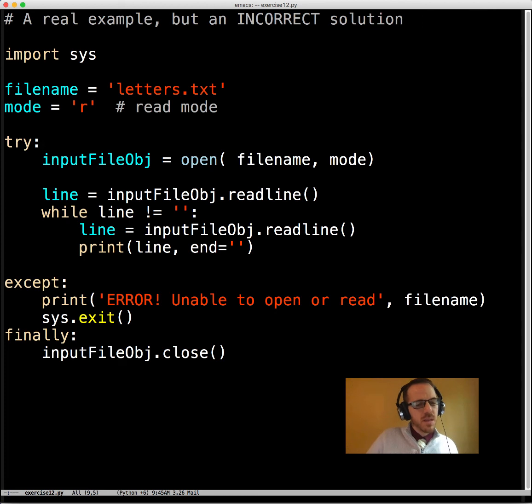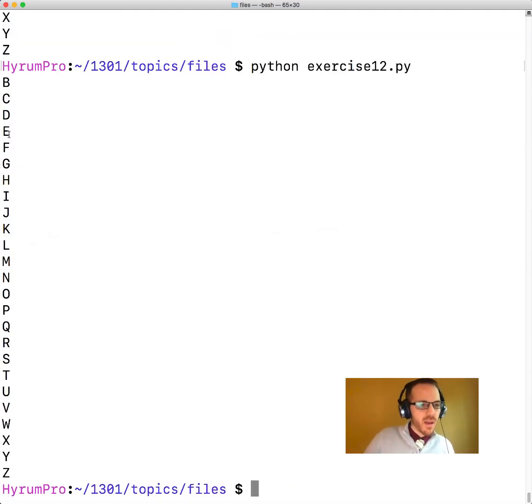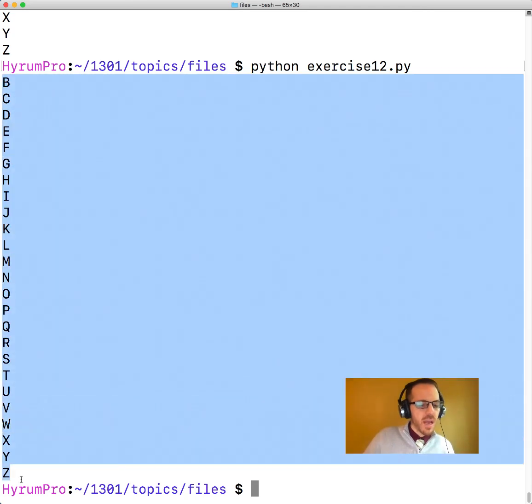Let's investigate this a little bit more. Letters is going to have A as the very first line. A is not the empty string. Then this is going to read B, display B, check if B is not an empty string. Read C, display C, check if it's not an empty string. D. Okay, so we skipped over A, but we'll get every other letter. So yep, we skip over A, but every other letter.